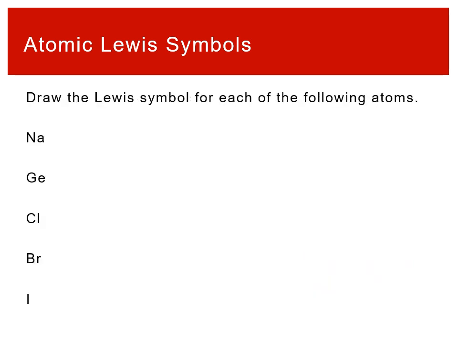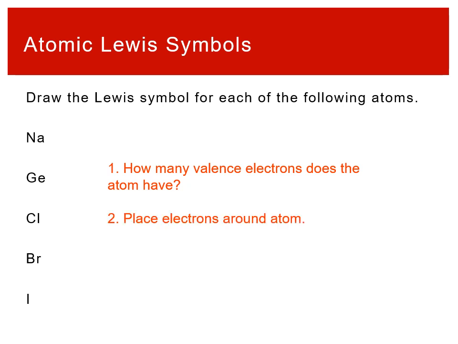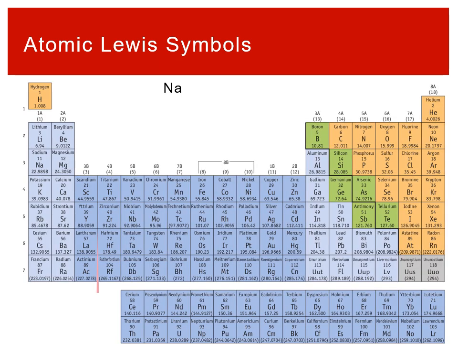All right, so if we wanted to draw Lewis symbols for atoms, we want to get practice looking at these things. If I'm drawing Lewis symbols, the first question is always going to be how many valence electrons does the atom have? And if we're looking at that, we can use the periodic table, look at what column it's in, 1A, 2A, 3A, 4A, just take that number, that's going to equal the number of valence electrons. And then it's just a matter of placing electrons around the atom and following that pattern, 1, 2, 3, 4, 1, 2, 3, 4, pairing up only once we get that 5th electron. Only pair when there's more than 4 total.